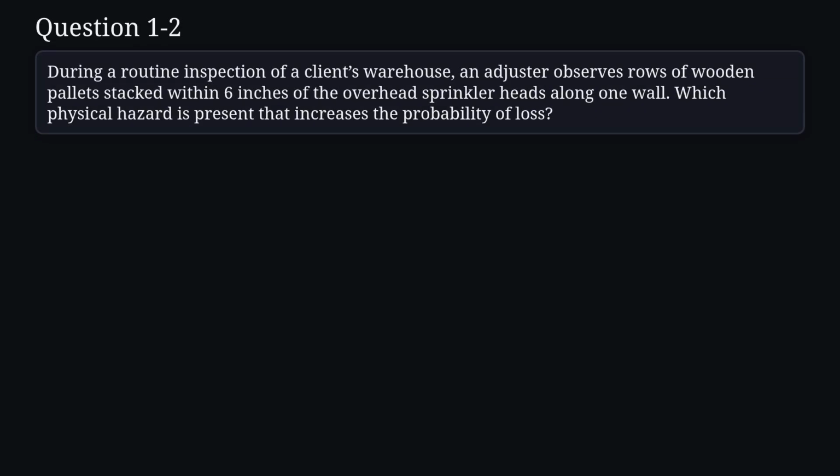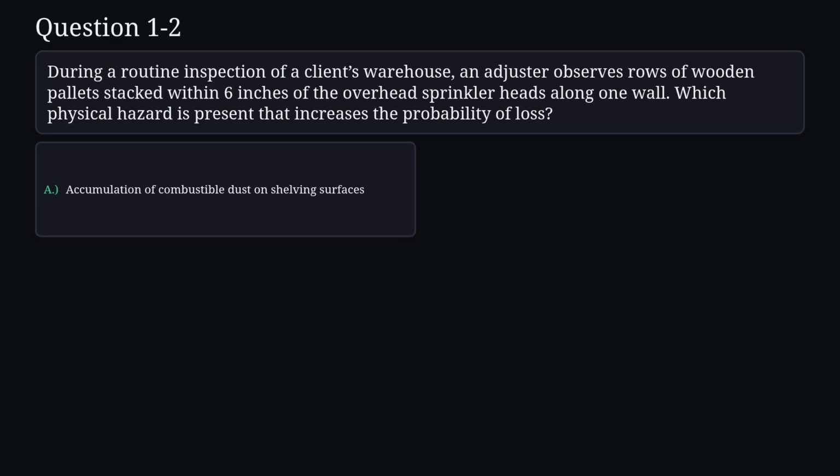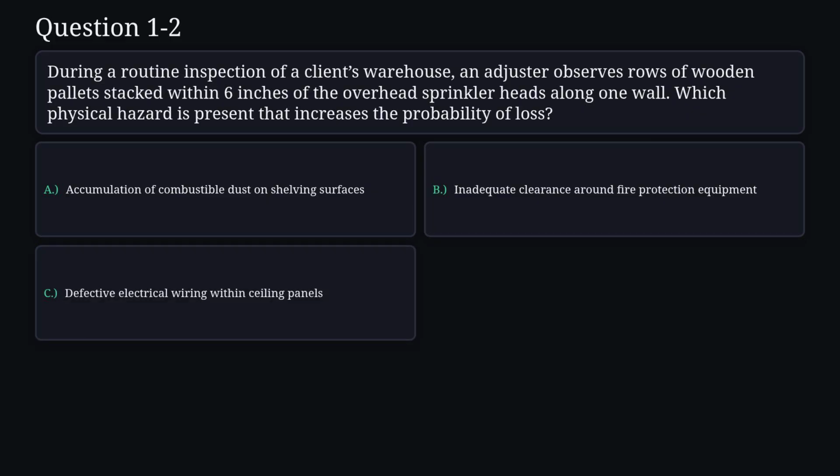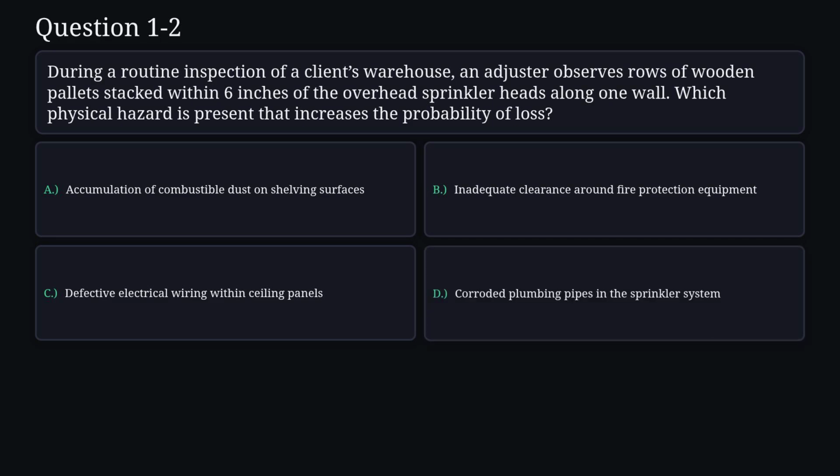Question 2. During a routine inspection of a client's warehouse, an adjuster observes rows of wooden pallets stacked within 6 inches of the overhead sprinkler heads along one wall. Which physical hazard is present that increases the probability of loss? A. Accumulation of combustible dust on shelving surfaces. B. Inadequate clearance around fire protection equipment. C. Defective electrical wiring within ceiling panels. D. Corroded plumbing pipes in the sprinkler system.